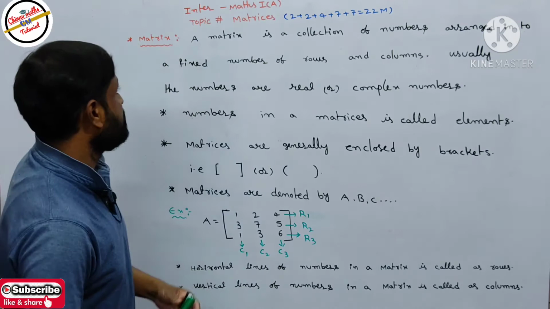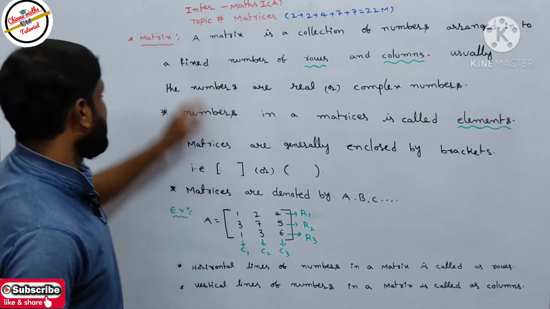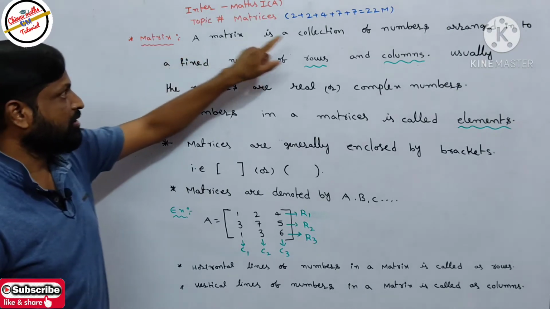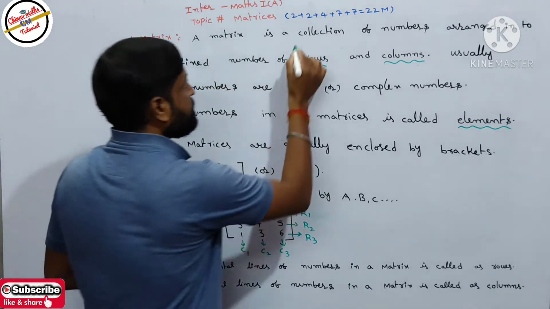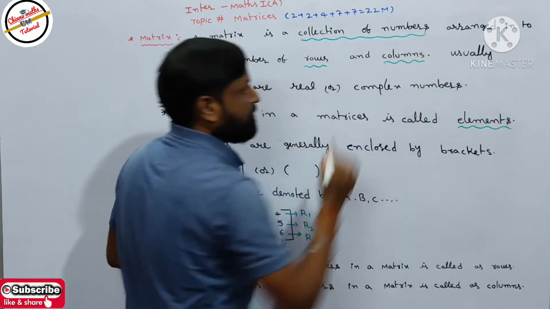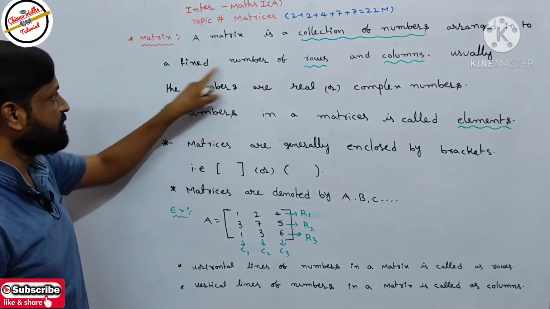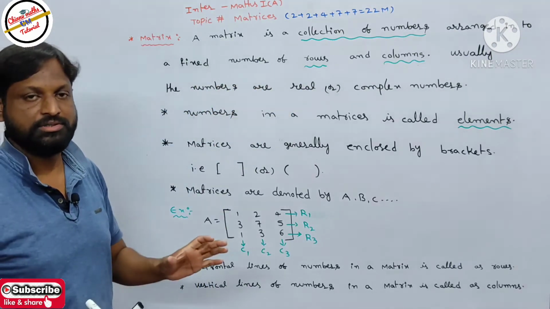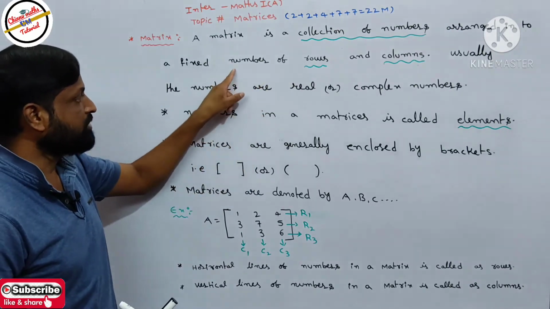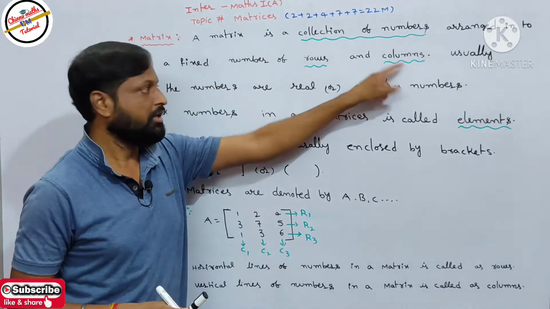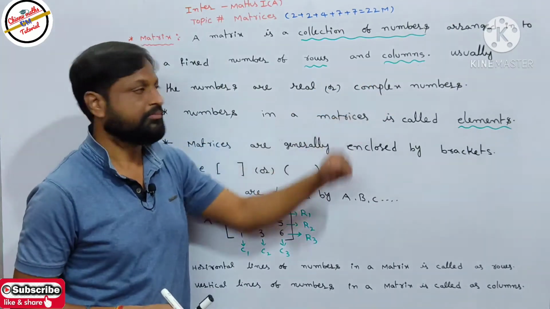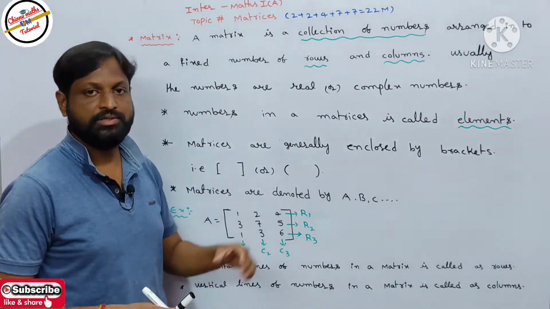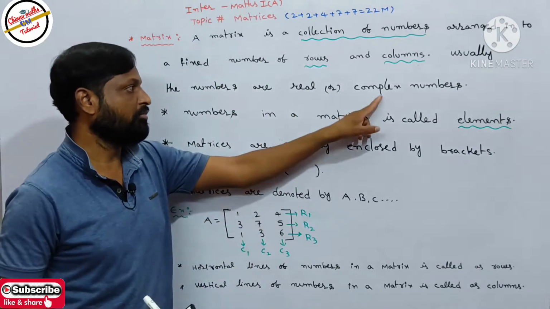So coming to the topic, the definition of matrices. What is a matrix? A matrix is a collection of numbers arranged into a fixed number of rows and columns. If you take a collection of numbers, you can arrange them into a fixed number of rows and columns. Let us discuss what the rows and columns are. Usually the numbers in a matrix are real or complex numbers.